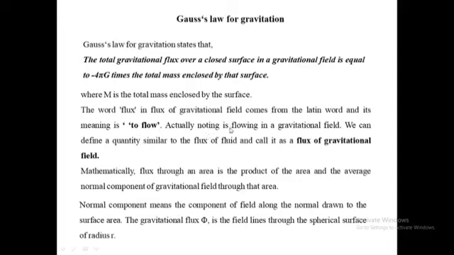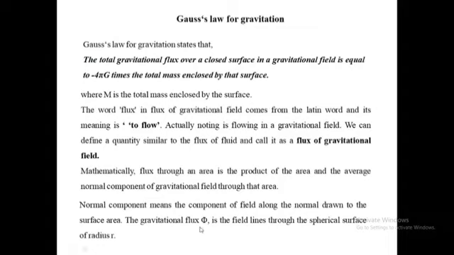Actually, nothing is flowing in a gravitational field. We can define a quantity similar to the flux of a fluid and call it the flux of the gravitational field. Mathematically, flux through an area is the product of the area and the average normal component of the gravitational field throughout that area. Now, the normal component means the component of the field along the normal drawn to the surface area.